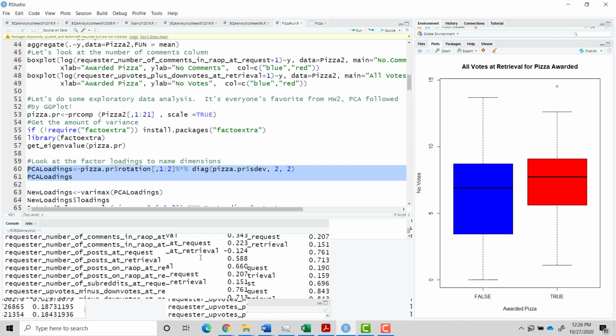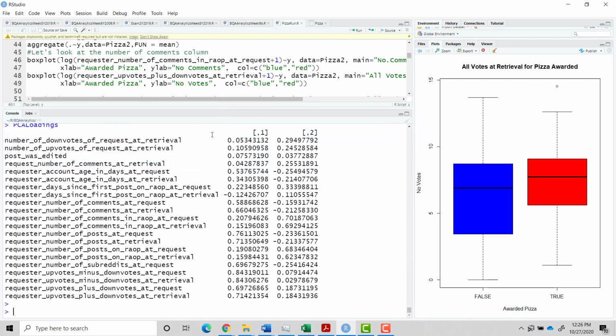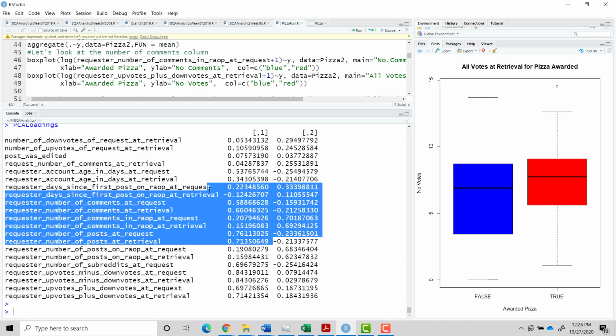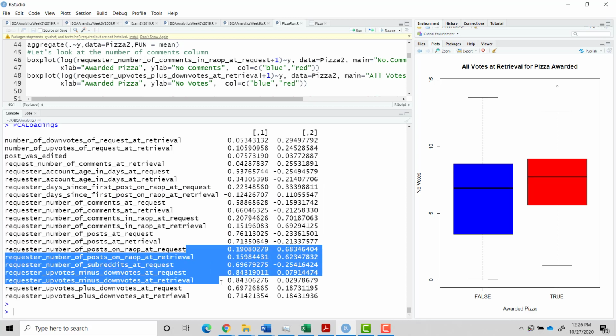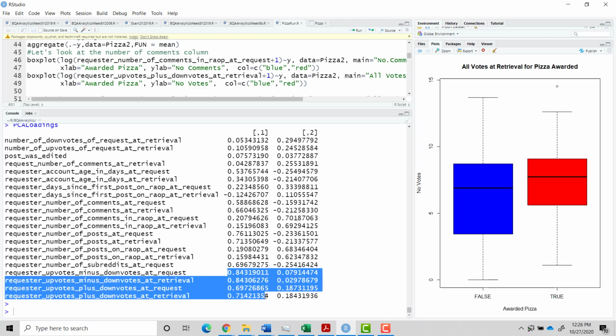And we have 2 principal components. You can see this first one's quite high on number of comments and number of posts and up and down behavior. So this is almost a measure of somebody's engagement in the site, or just engagement in Reddit in general.